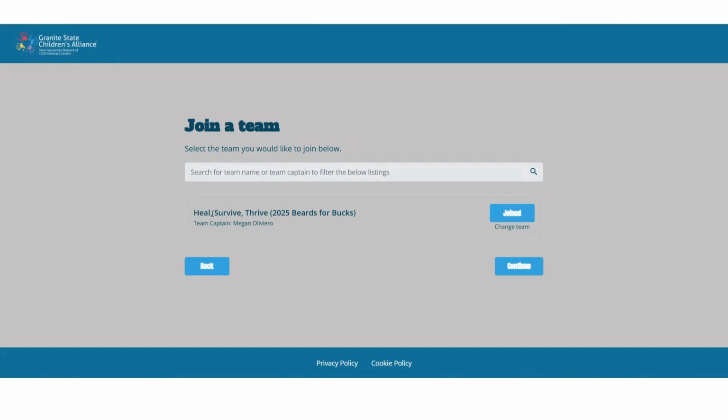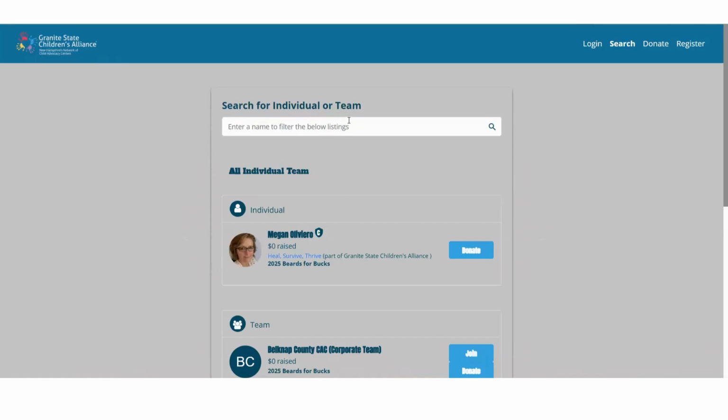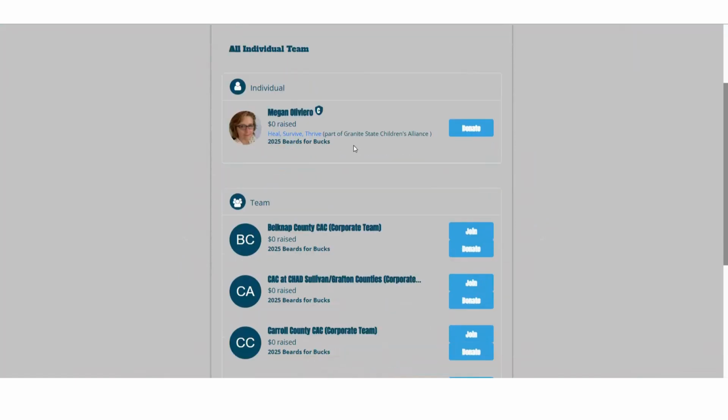So I can see here Heal, Survive, Thrive. My team captain, her name is Megan Oliviero. It says joined. So if that's right, if I've gone to the right link, I can click continue. Now, if for some reason that's not the team that I want to join, I can hit the back button, and it will take me to see all of the teams that are registered.